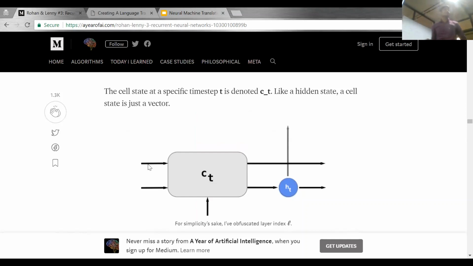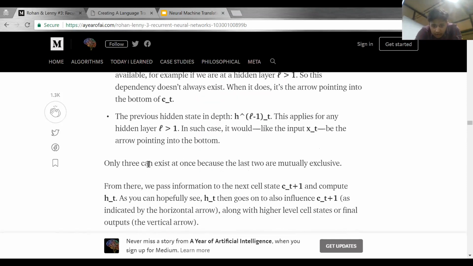I gave that expression quite a while back. So our structure was like this, right? Each hidden state is dependent on the hidden state at the previous time step and the input. But now we'll have a cell state in between. So instead of calculating the hidden state as a function of the previous hidden state and the input, we'll have a function of the cell state in between. So now the whole architecture will look like this.